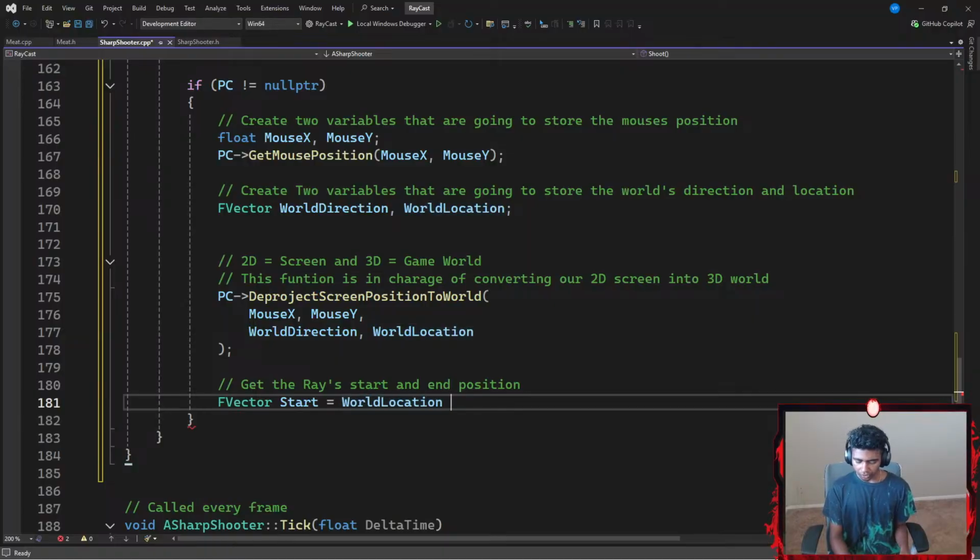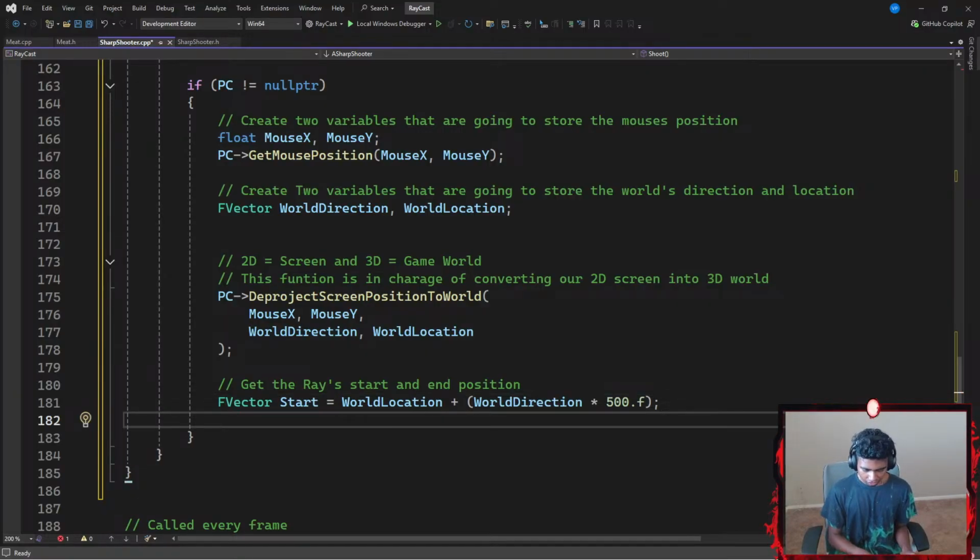Okay, and then I'm going to increase my world location by my world direction multiplied by 500.f, which is basically 500 centimeters away from the position my mouse is facing. Guys, this part is really hard to phrase, actually.